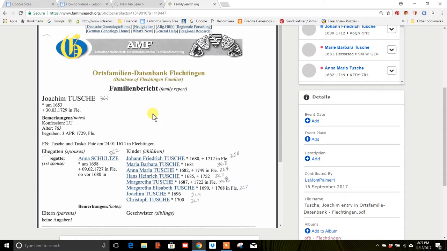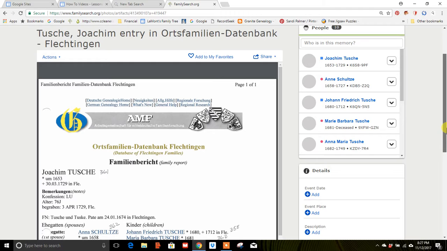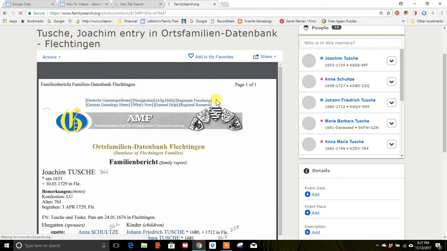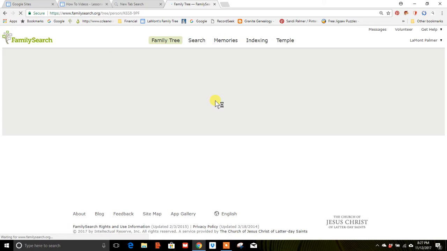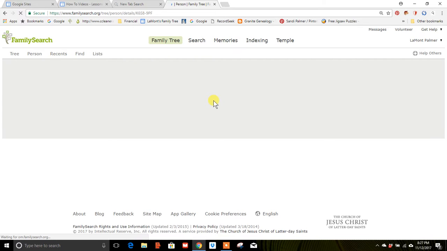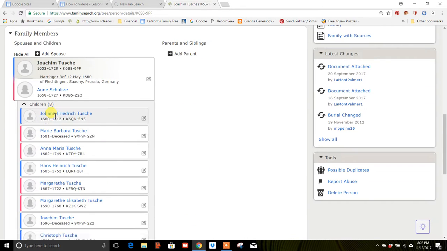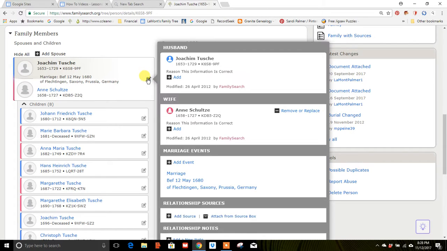So what I do in this case, I already have this memory in my system in memories. So I'm going to go to Joachim Tusha, go to his personal record. And then when I get to his record, I'll go to the couple's relationship. So I click on family, and then I click on the edit symbol to edit this relationship. So then I can see here's where I can edit these various things.